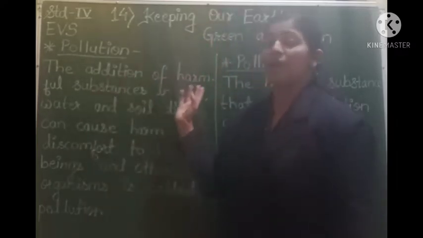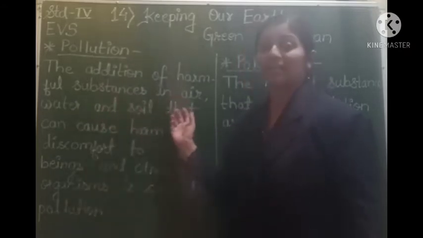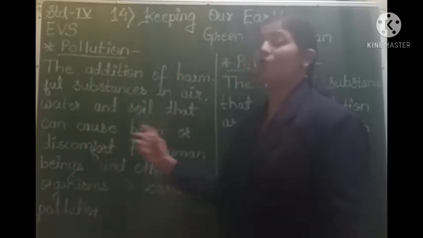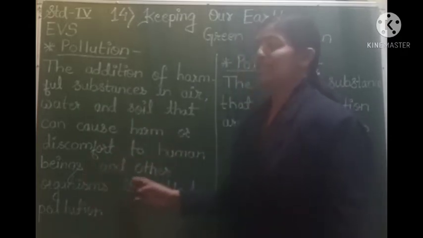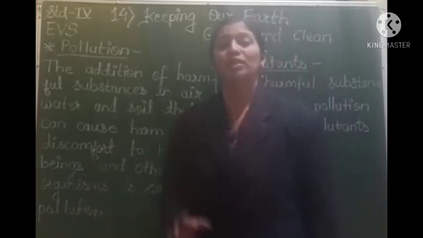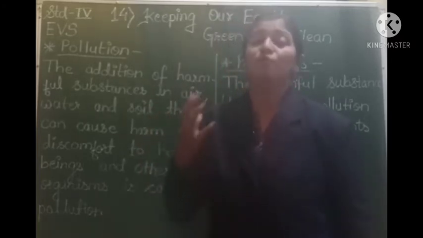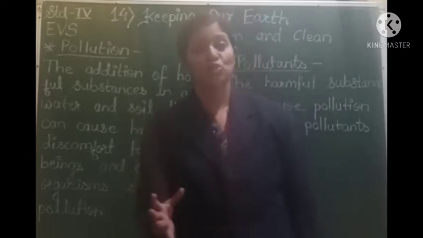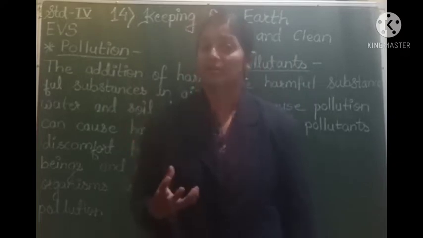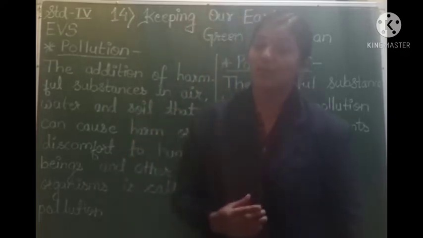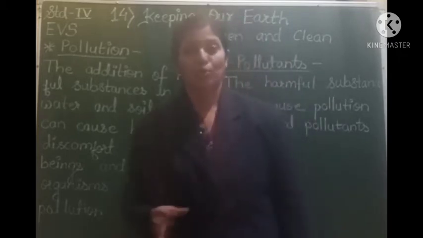The addition of harmful substances in air, water and soil that can cause harm or discomfort to human beings and other organisms is called pollution. So what is pollution? When some harmful substances get mixed up with the air, water and soil, and these harmful substances cause some harm or discomfort to living things as well as to other organisms, then such a situation is called pollution.